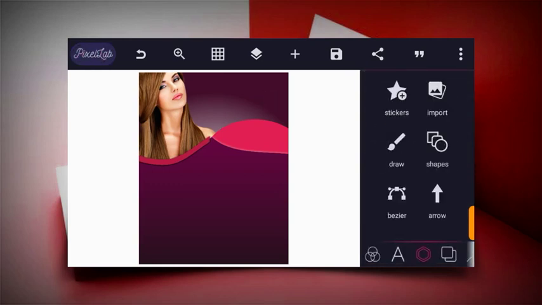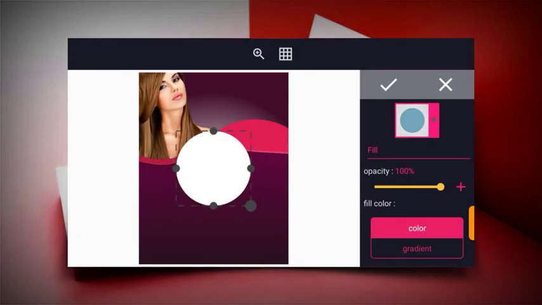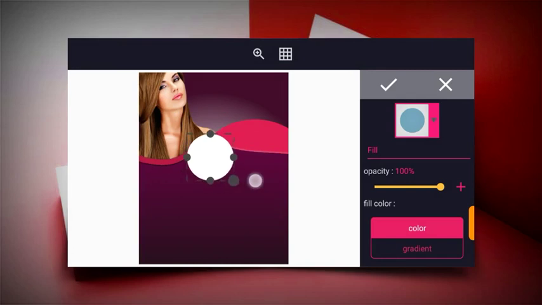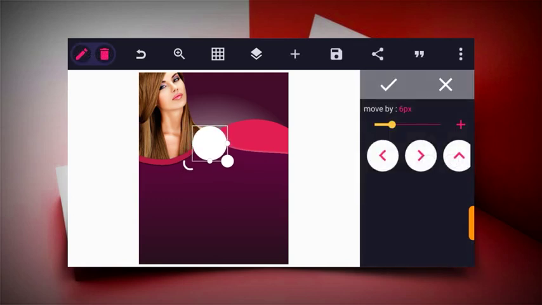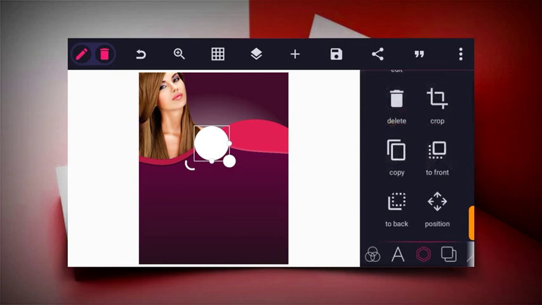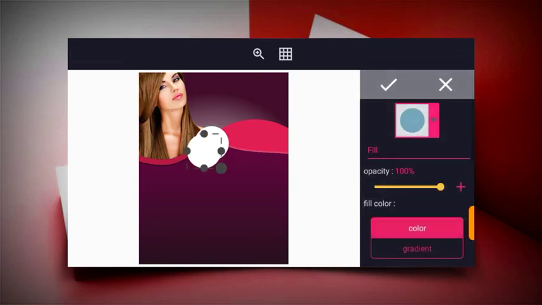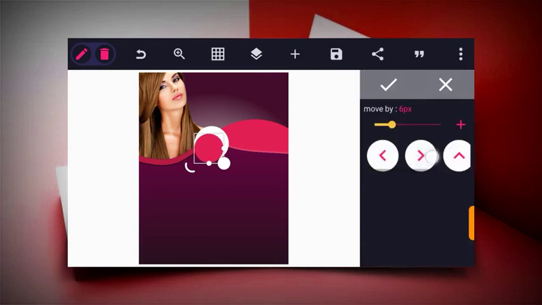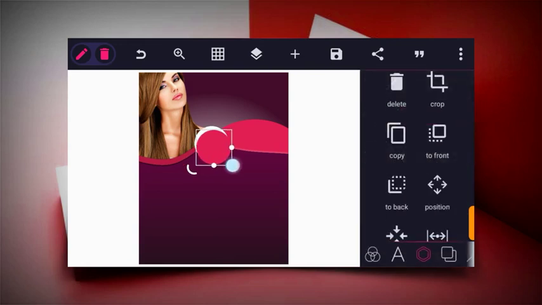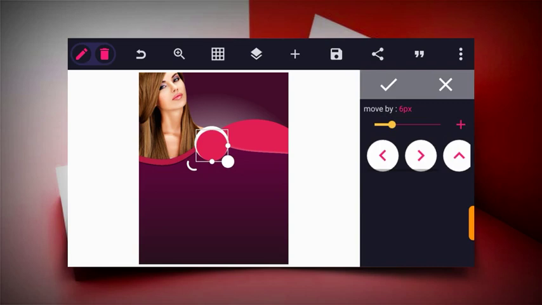Alright, after doing this, the next thing to do now is to make another design using the shape tool. Click on shape and then choose the Y shape for the first one, and then position it at the center using the position icon. And then after this, you just have to duplicate this and then click on edit to reduce it more, and then change the color to this and then put it at the center of the other circle. I think this is too big. Let's increase it a bit, then put it at the center using the position tool.